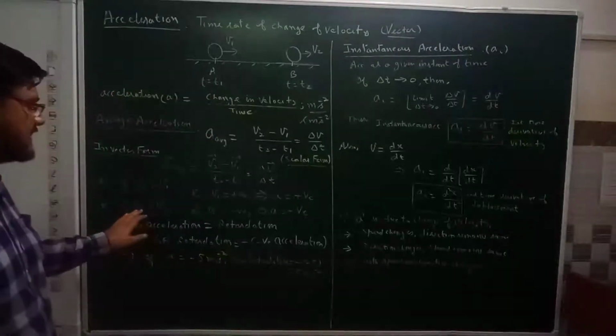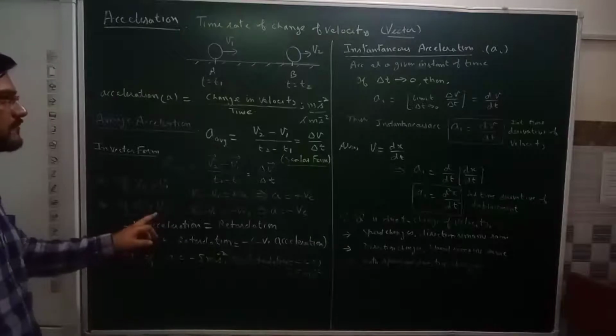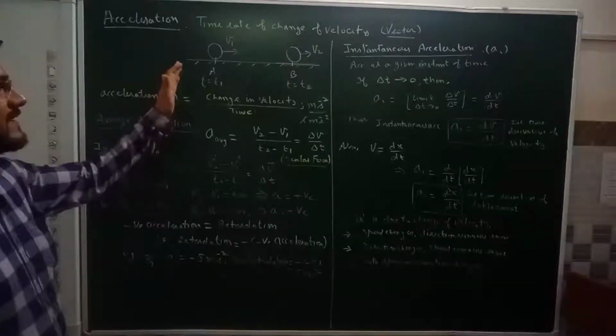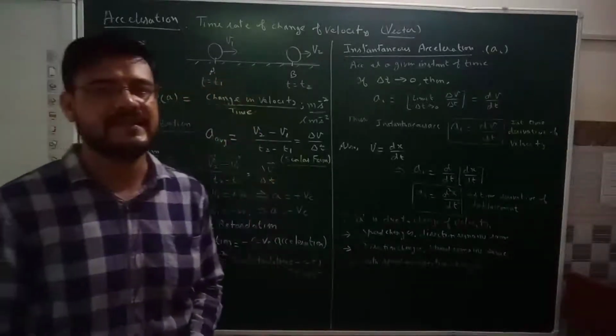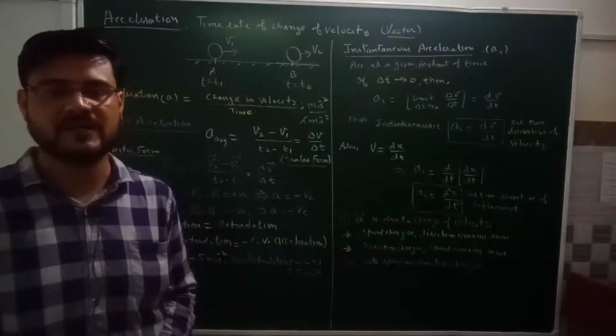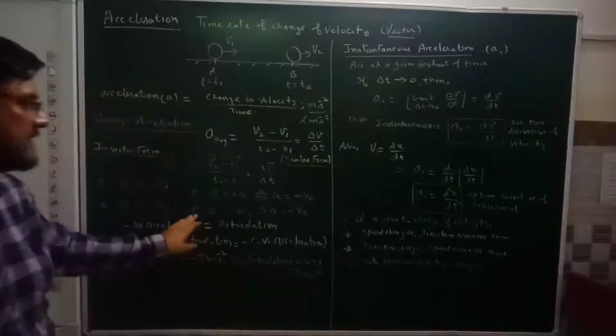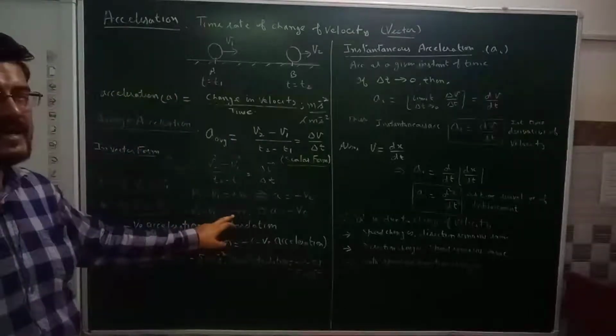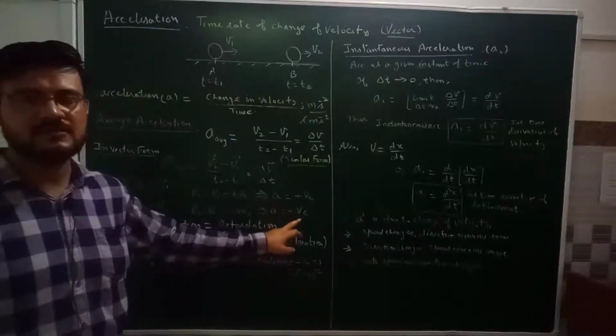But if v1 is greater than v2, that means when the body moves from point A to B, there is a reduction in the velocity. If the velocity of the body goes on decreasing as the body moves from A to B, then the difference v2 minus v1 will come out negative. In that case, the acceleration will also be negative.